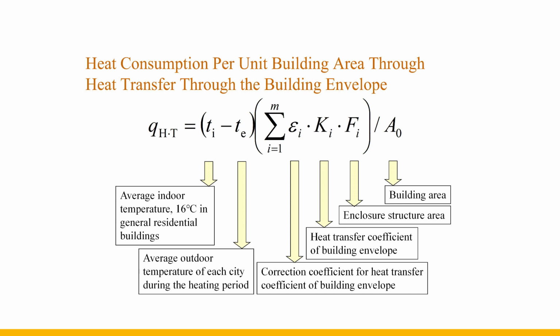envelope. The correction of the heat transfer coefficient of the envelope structure is to consider the influence of the solar radiation and sky radiation on the envelope structure in different regions and different orientations, so that the heat transfer through the envelope structure per unit area will change in unit time when the air temperature on both sides differs by 1 degree.